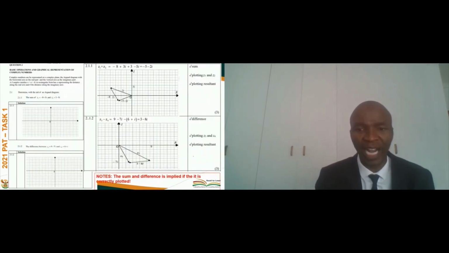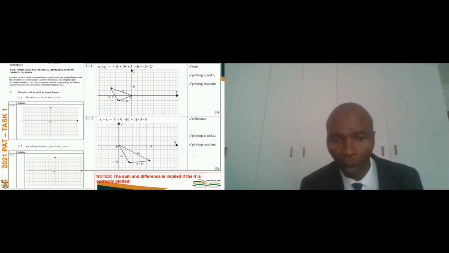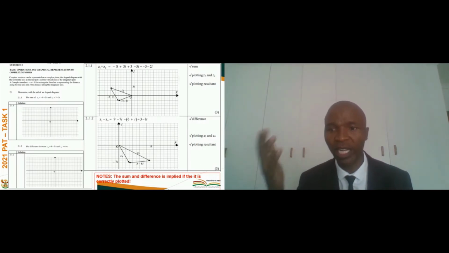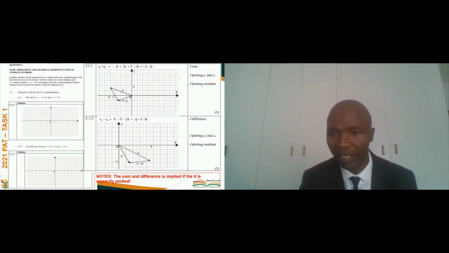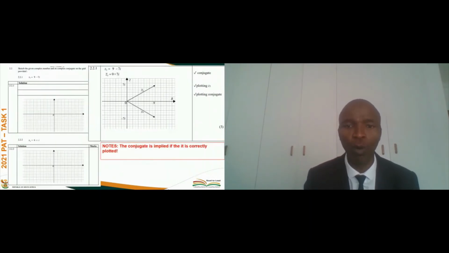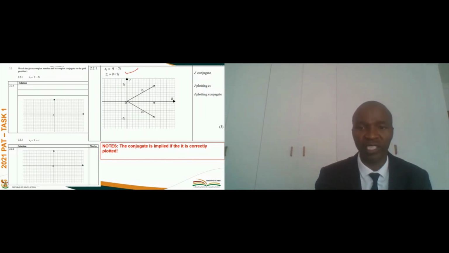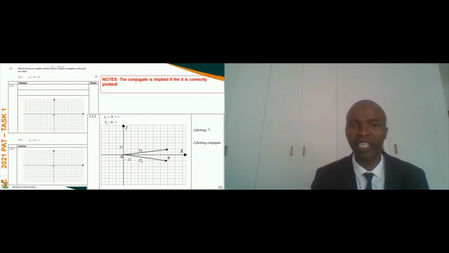And the marking guideline continues, colleagues, and where we needed to have a note, then we had a note, for instance, where we said if they don't write the resultant, if they don't write the difference, then it will be implied by plotting the resultant. It means that they know what to do. The conjugate is also implied if they correctly plot it. They don't have to write that the conjugate is that. So no, not necessarily. They don't have to do that if they didn't do it, all right? As long as it is there in the graph. So we said it is implied, and so on, colleagues.